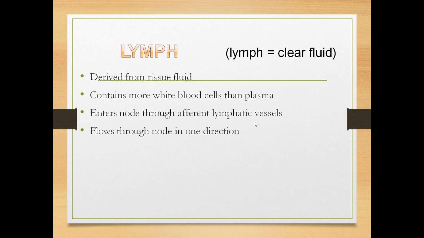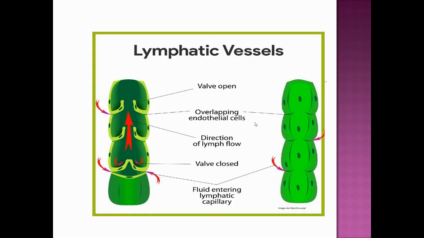Lymph, what is the lymph? Lymph means a clear fluid. It is derived from the tissue fluid and it contains more white blood cells than plasma, and it enters the node through afferent lymphatic vessels and flows through the node in one direction. You can see here the lymphatic vessels, there are walls, they are open and they will direct this lymph in one direction,